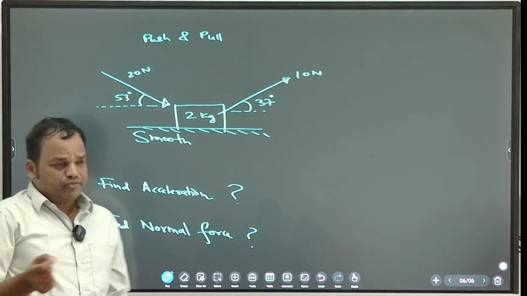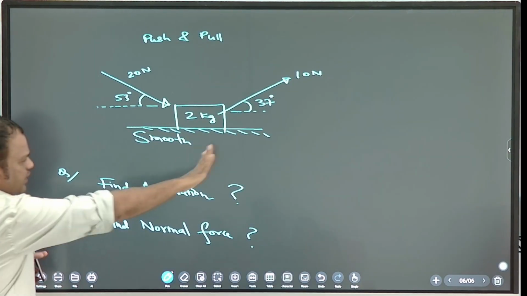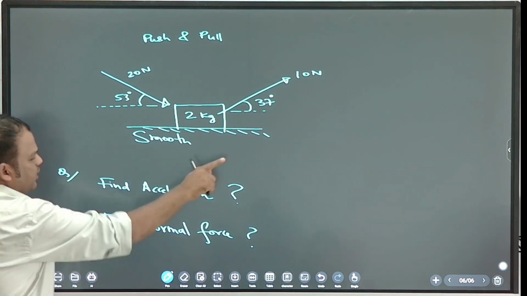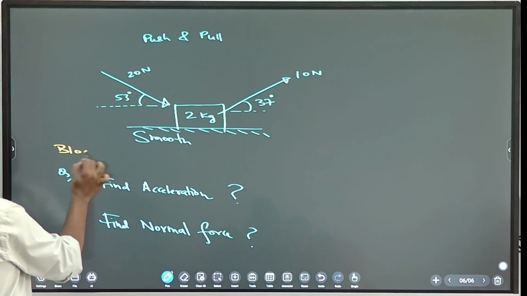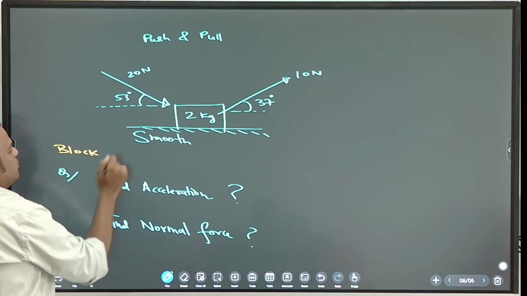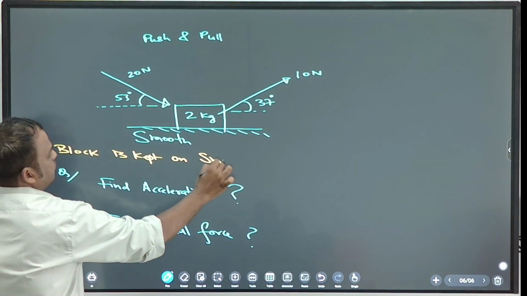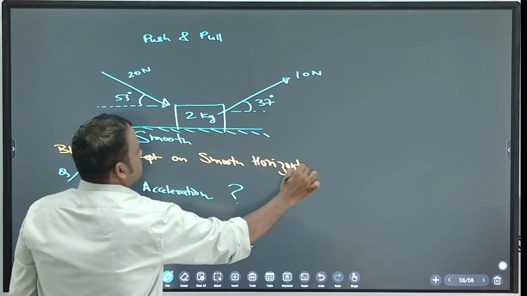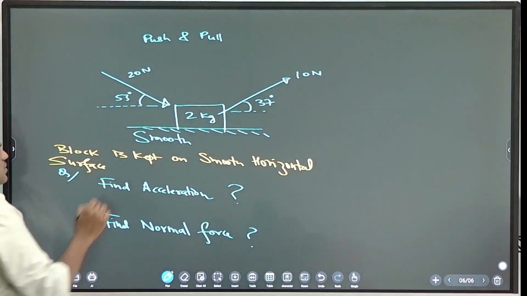Find normal force and acceleration. So one line if you want you can write, but you know what is the situation. I am writing here. First you start solving now, later you can write this. I am writing full question. Block is kept on smooth horizontal surface.